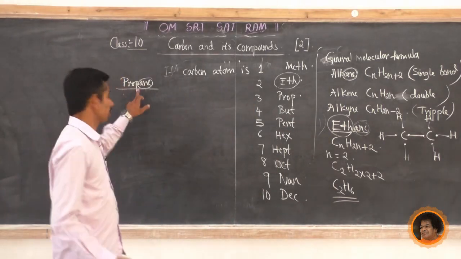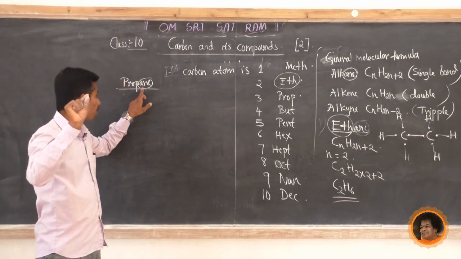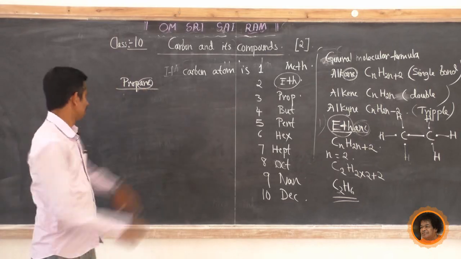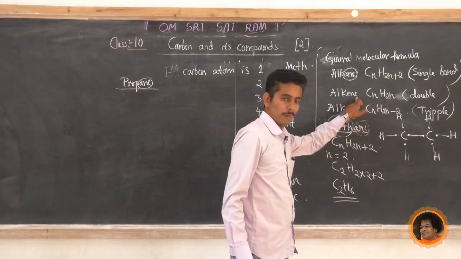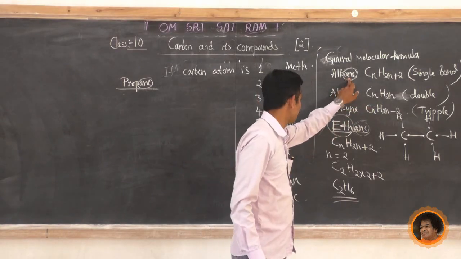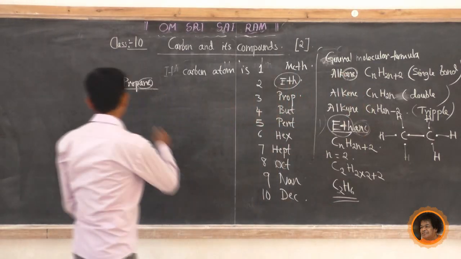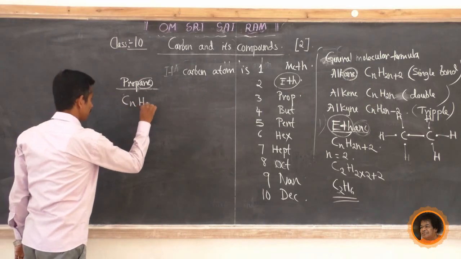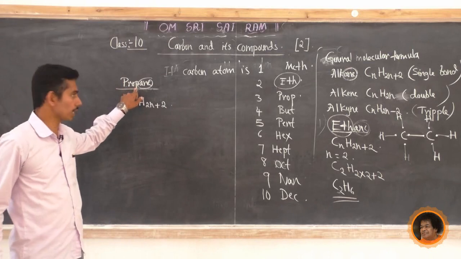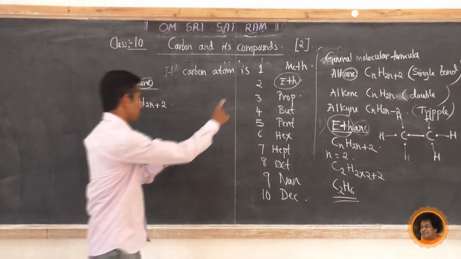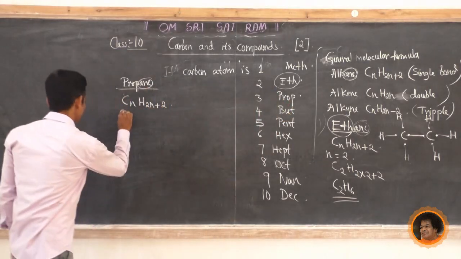If it was given as propyne, it belongs to alkyne. If it is given as propene, it belongs to alkene. Now it is propane. What is the general molecular formula of alkane? Alkane is CnH2n+2. Now tell me, prop means how many carbon atoms are present in propane? Carbon atoms 3 means it is prop. So n equal to 3.